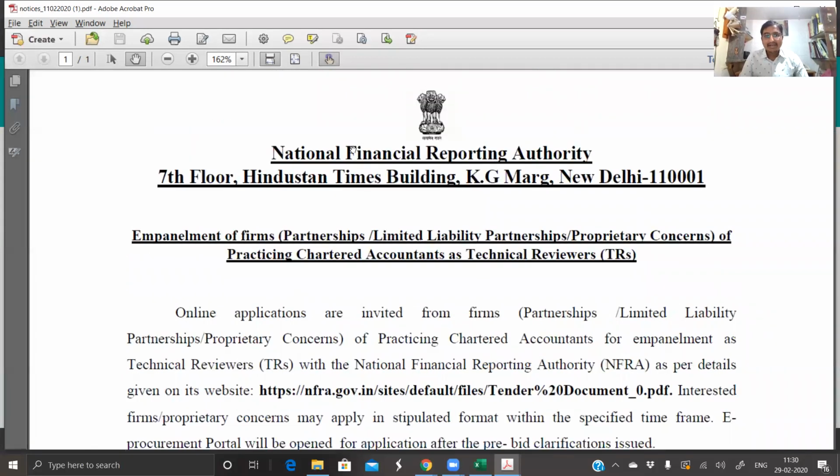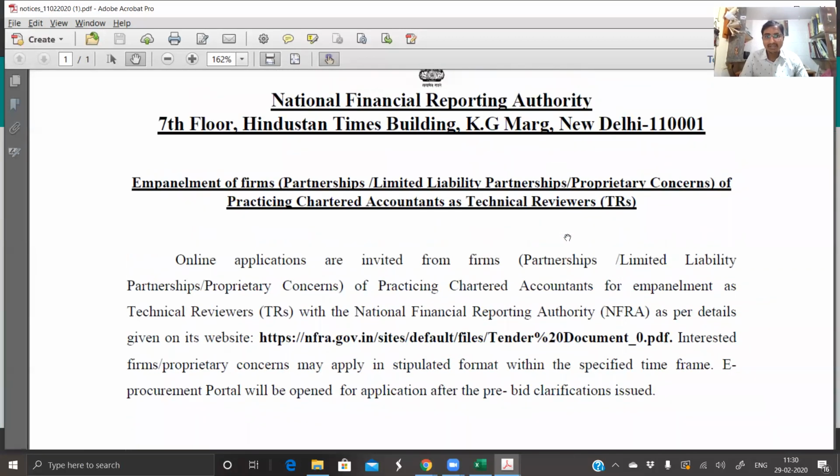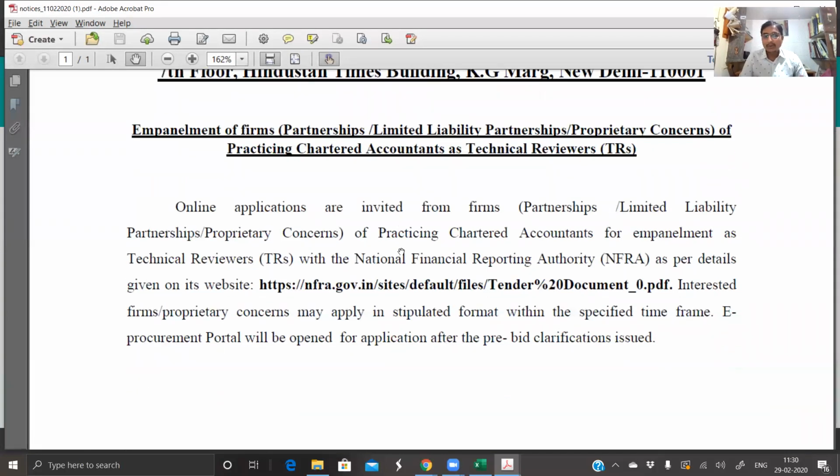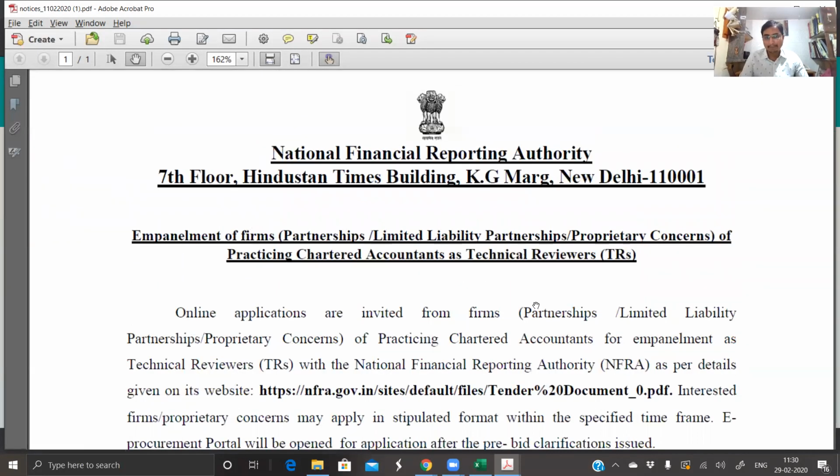Now, what NFRA will do with this team of chartered accountants they empanel, we don't know. NFRA may start audits like peer review only. They may give an assignment of some 10-20 companies to a particular CA firm and ask that CA firm whether the documentation has been done or not. So we really don't know what the department or NFRA is trying to do with this empanelment.